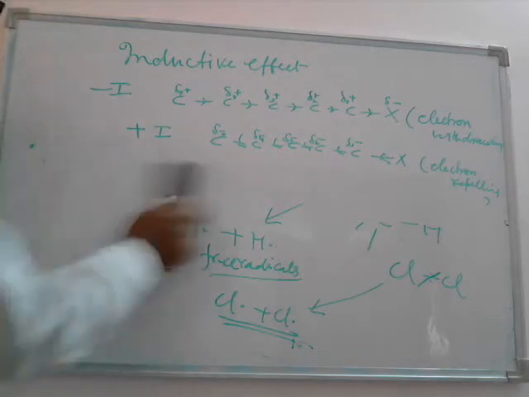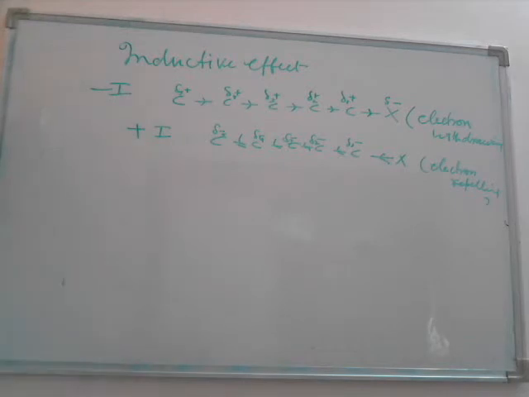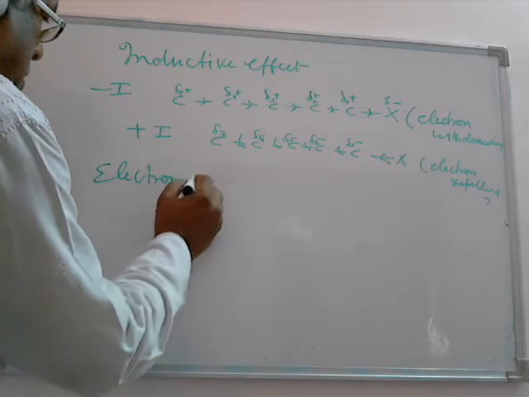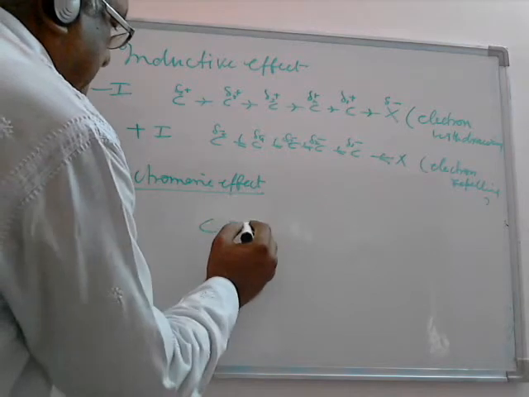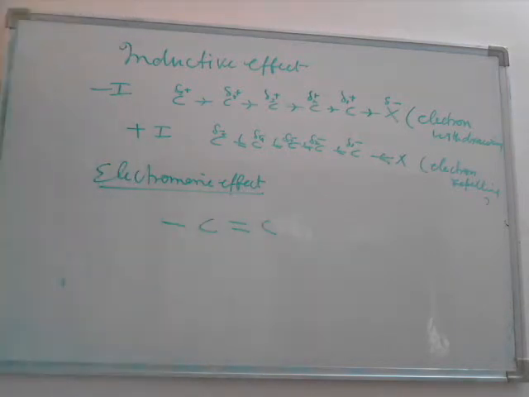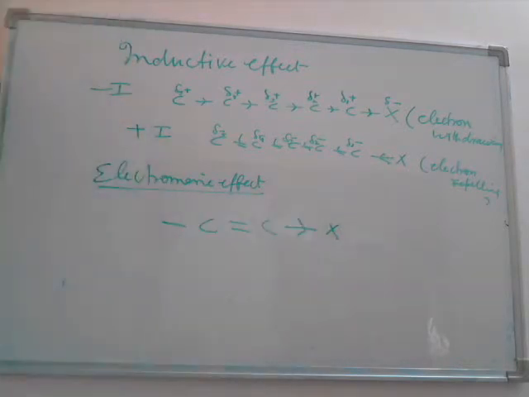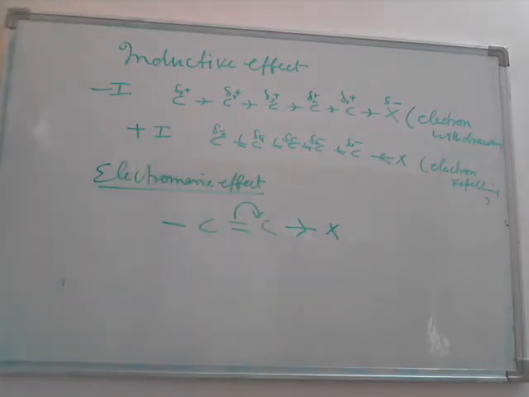Then I come to the electromeric effect. Electromeric effect is shown by the shifting of pi electrons. If there is an electron withdrawing group attached, then shifting of the pi electron will take place, not the sigma electrons. Only the pi. Double bond consists of one sigma bond and another pi bond. Only the pi bond is formed by the pi electrons. So pi electron will shift.